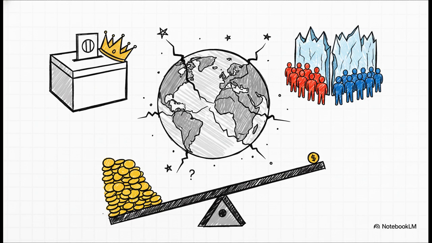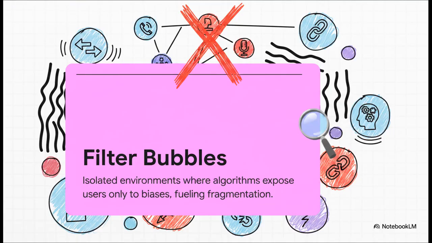Combined with growing economic inequality, guys, these aren't just distant academic concepts. These are active tectonic shifts happening in the background of our daily news feeds right now. And technology acts as a massive accelerant to all this friction. Think about social media. It was once hailed as the ultimate democratizer, but it's increasingly trapping us in algorithmically generated echo chambers. By exposing users only to information that confirms their existing biases, populations are becoming ideologically isolated. It completely fragments societies from the inside out, making international and even domestic consensus incredibly difficult to achieve.